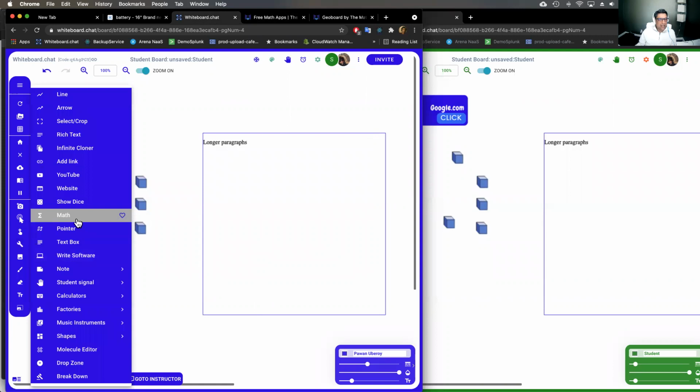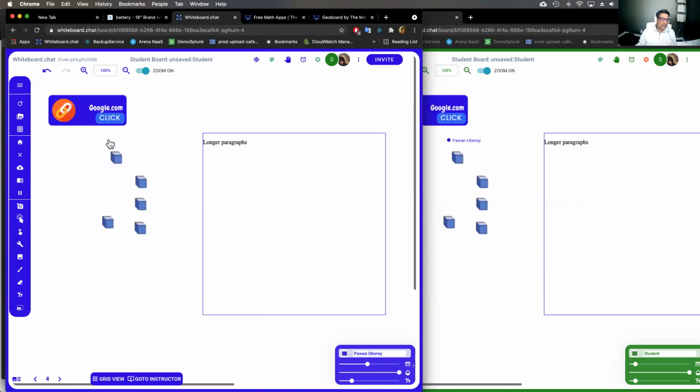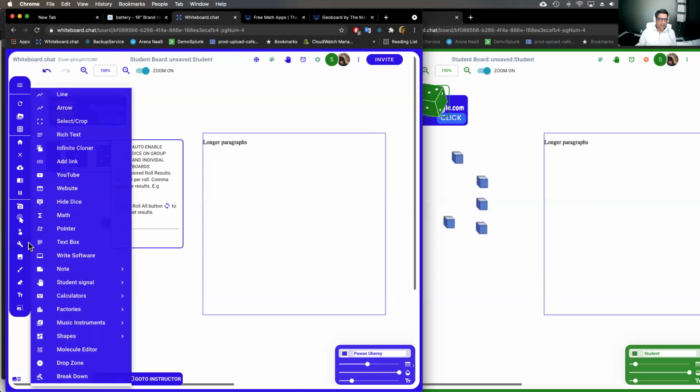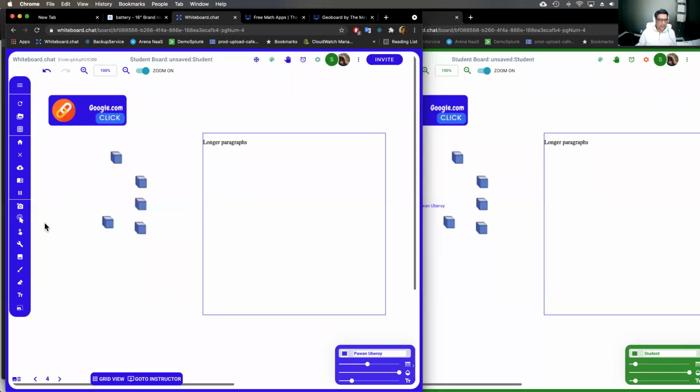There's a math editor built in. There's dice built in as well, so you can use dice. There are two types of dice. This is one of them, where you can say how many you want. You can program it to roll certain numbers. Then there is another. You can hide it from here.